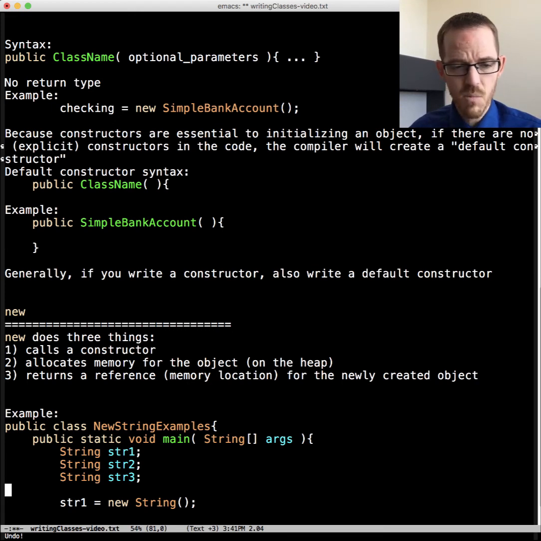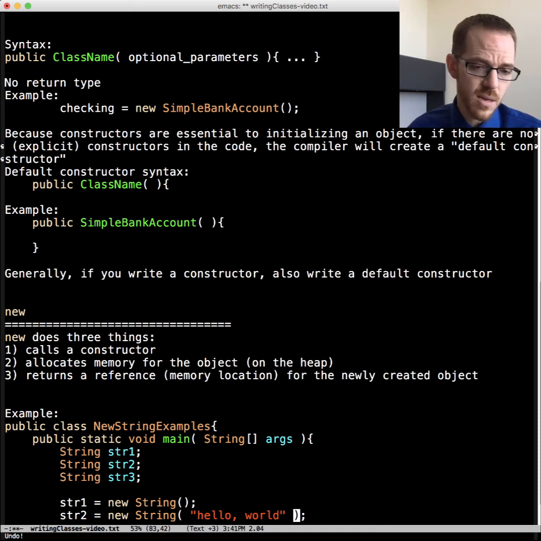But if we added in more code, we can pass the constructor of string a string literal, and it will initialize it with that value.